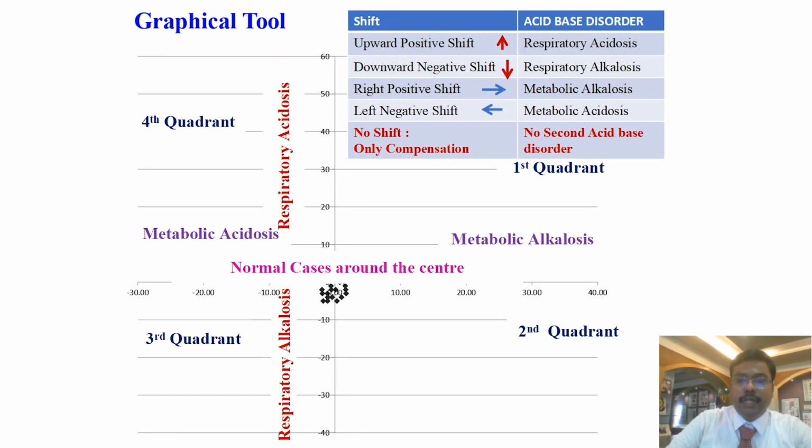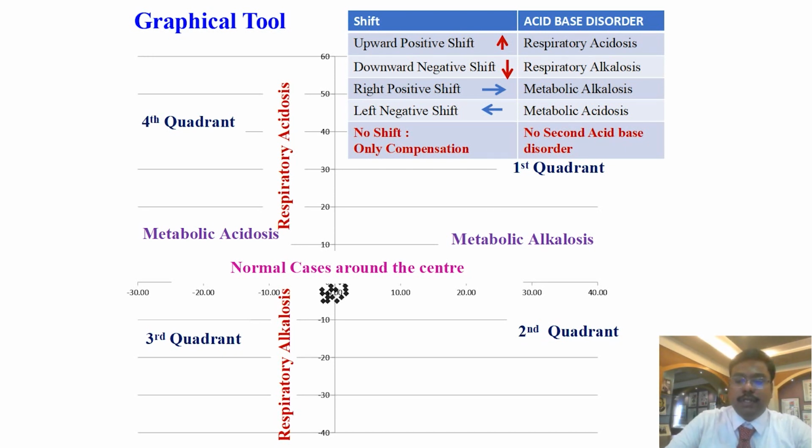The 4-quadrant graphical tube is constructed. On the x-axis, standard base excess is taken. If the plotted point is towards the positive side of the x-axis, it denotes metabolic alkalosis. Similarly, if the point is towards the negative side of the x-axis, it denotes metabolic acidosis. If the plotted point is towards the positive side of the y-axis, it denotes respiratory acidosis. And if the plotted point is towards the negative side of the y-axis, it denotes respiratory alkalosis.